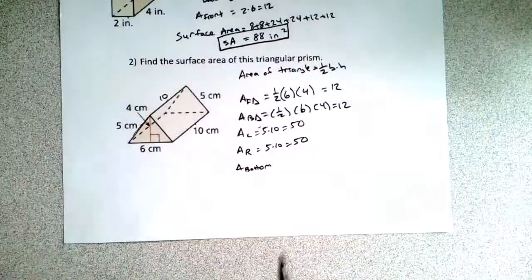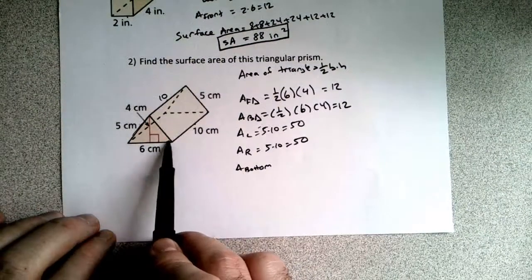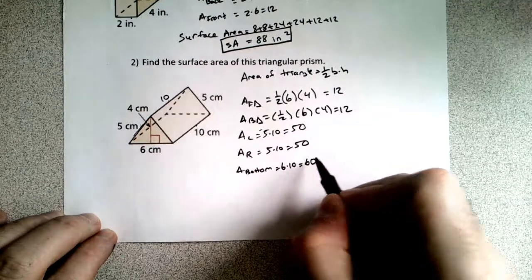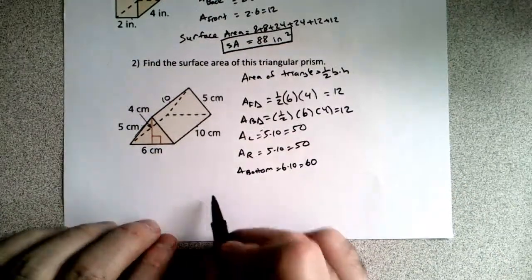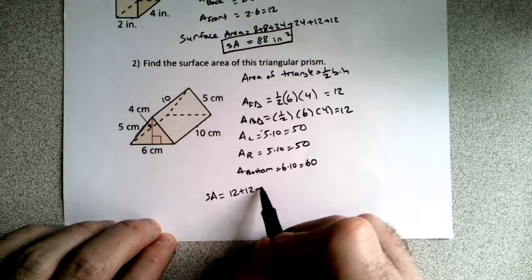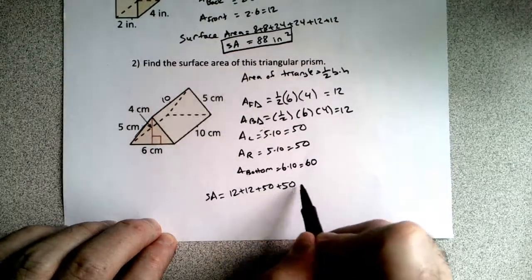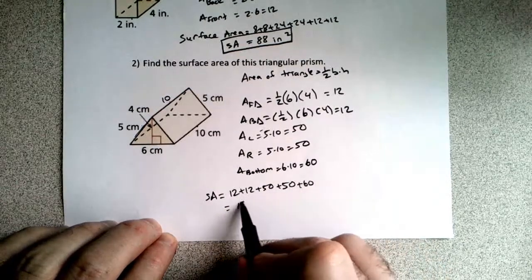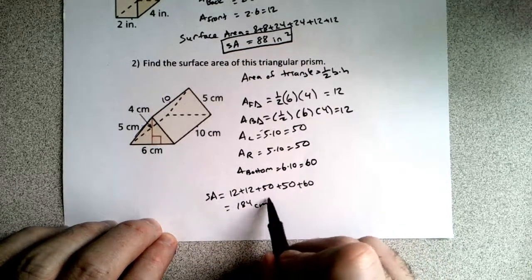But the area of the bottom is going to be a little bit different, right? It's kind of spread out further. We're going to have 6 on the bottom and then 10. So it's actually going to be 6 times 10, which is 60, okay? Now to find the surface area of the shape, we simply add them all. So we have 12 plus 12 plus 50 plus 50 plus 60, 24 and 100, 124, 184. I'm not going to check that one. Just very confident.